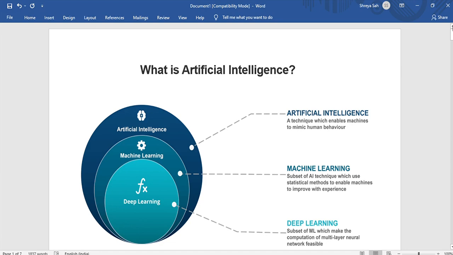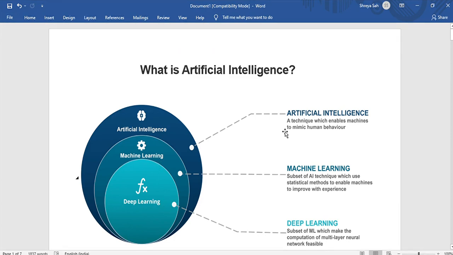In this diagram, as we can see, deep learning is a subset of machine learning, which is a subset of artificial intelligence. Artificial intelligence is a very broad term, and within artificial intelligence we apply ML algorithms, or machine learning algorithms. We will see different kinds of machine learning algorithms as we proceed, and we also have deep learning, which is a subset of machine learning. So let's get started.